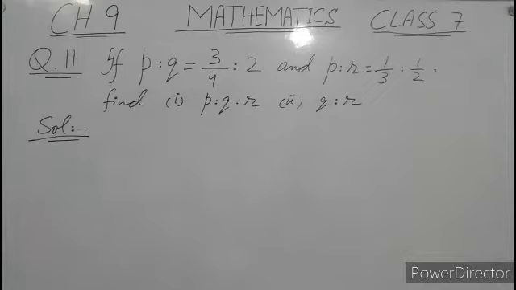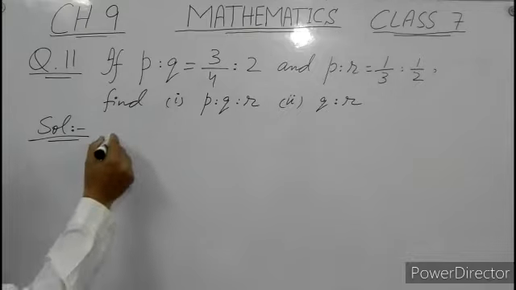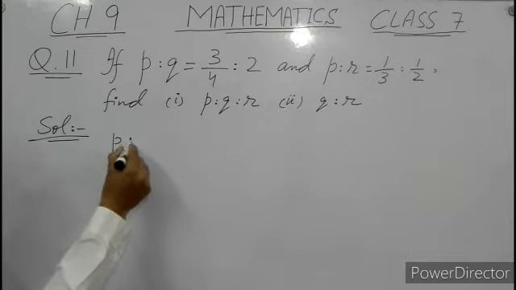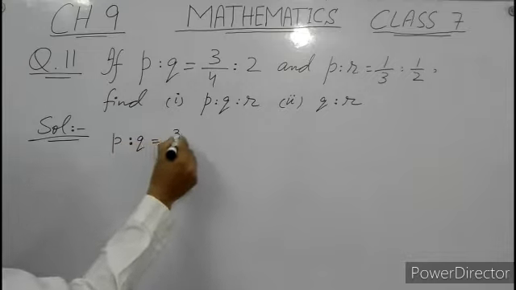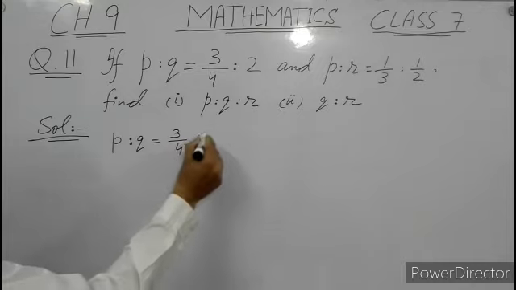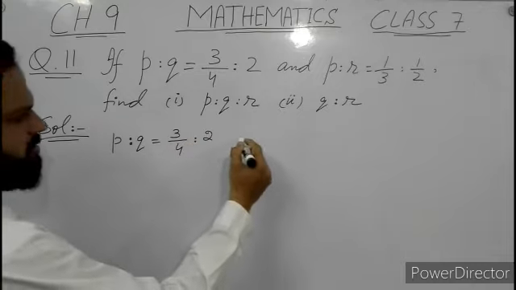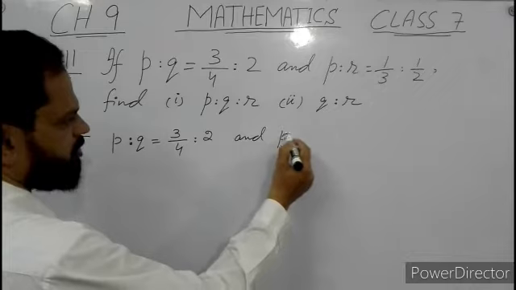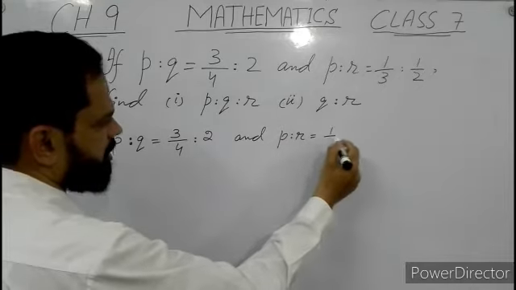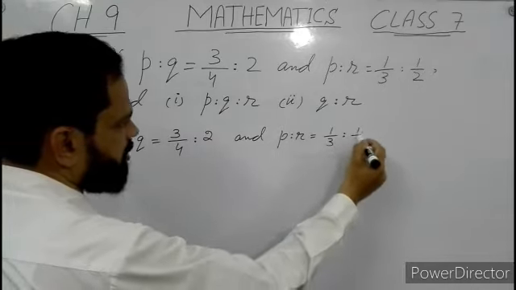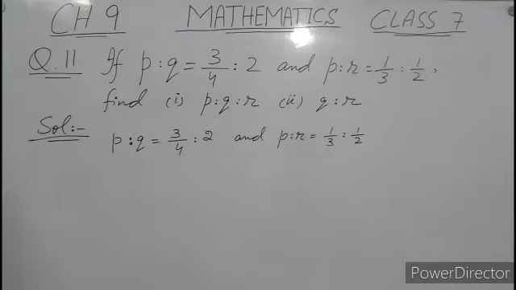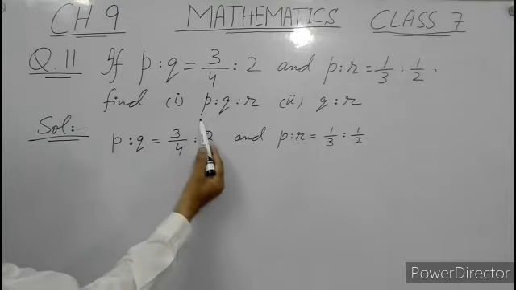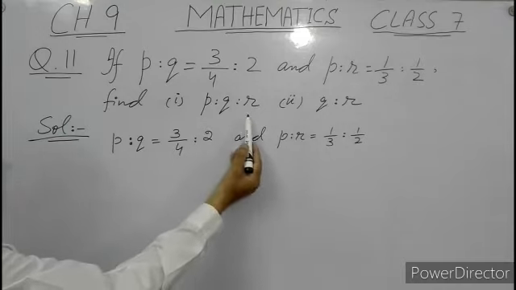Now I start question number 11, exercise 9a. We are given that P is to Q is equal to 3/4 is to 2, and P is to R is equal to 1/3 is to 1/2. And we have to find the combined ratio between P, Q and R.